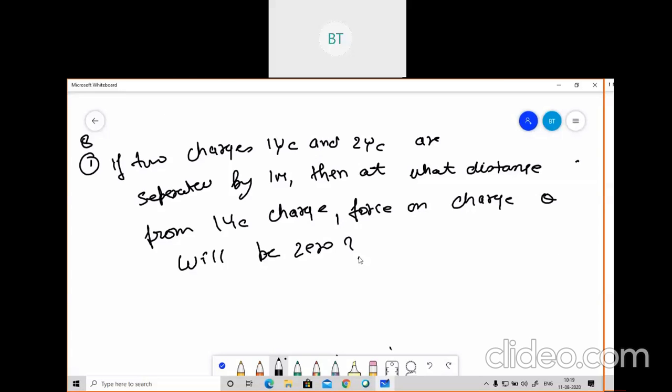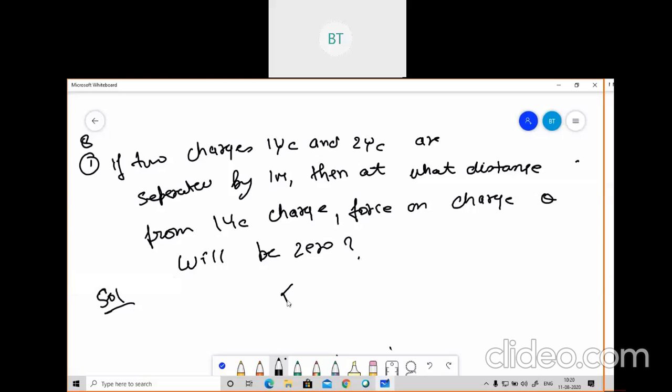So this was the problem which came into your paper, and this was carrying 8 marks. So see, some simple problem is there. Looking at it, you'll see it is so simple, and they have given it 8 marks. So it is not that simple. What they are asking is, if 2 charges of 1 coulomb and 2 coulomb are separated by a distance of 1 meter. So first of all, in any question we need to draw the figure for that.